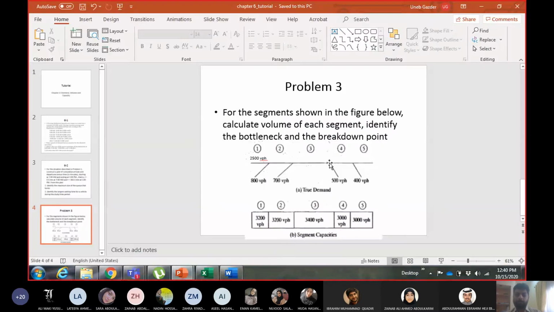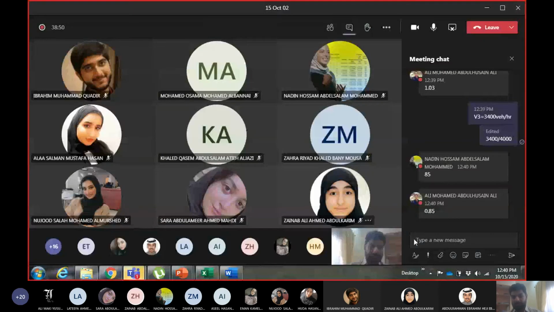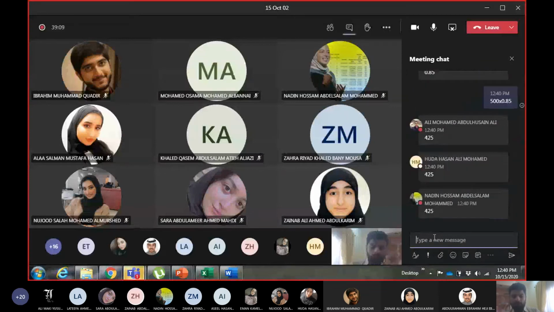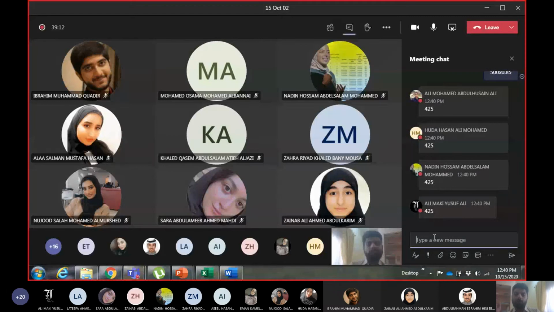So from this ramp, not all 500 will go out because 85% of the demand is already constrained in segments 1, 2 and the ramps. So I will take 85% of 500. So 85% of 500 is 425. So from the first ramp, 425 will go out.